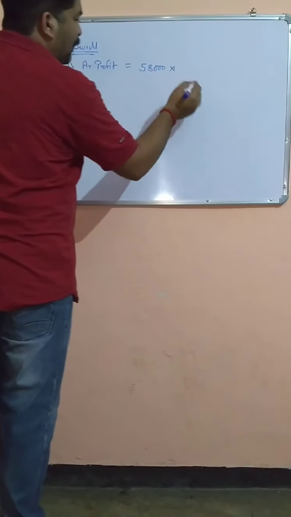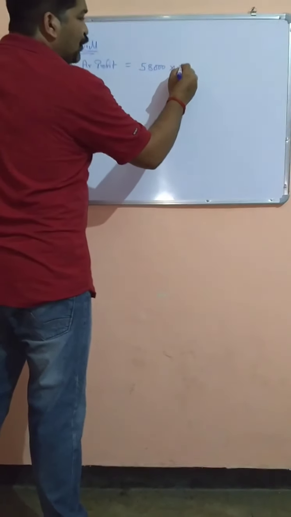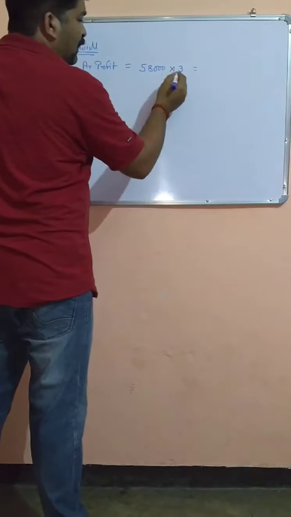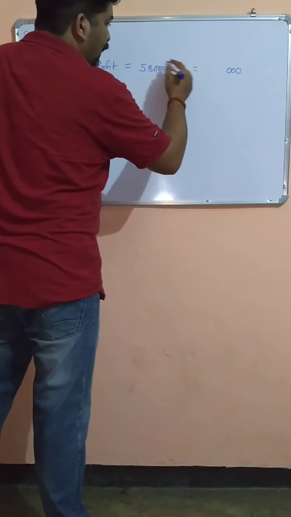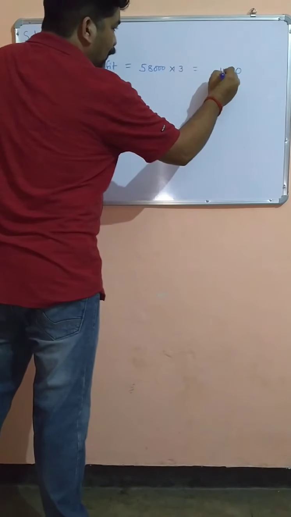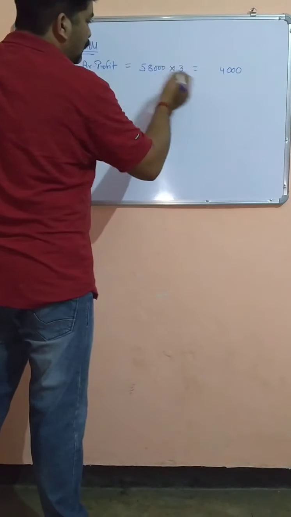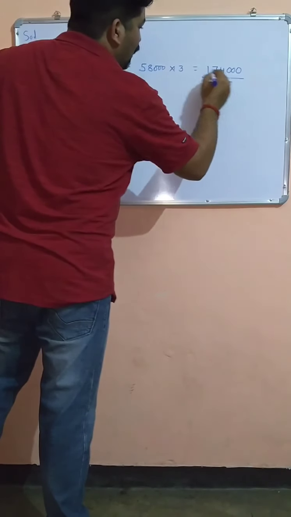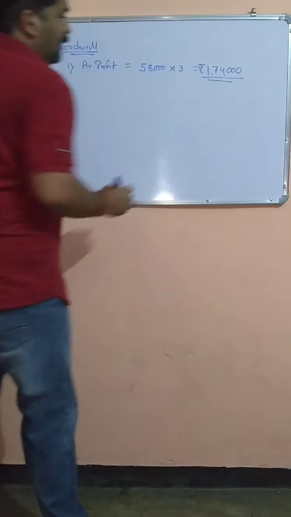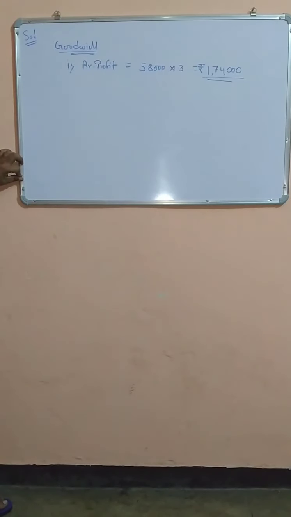We have to multiply it by the number of purchase years, 3 years as given. Now calculate it. You will get 1,74,000. This is the value of goodwill according to the average profit method.